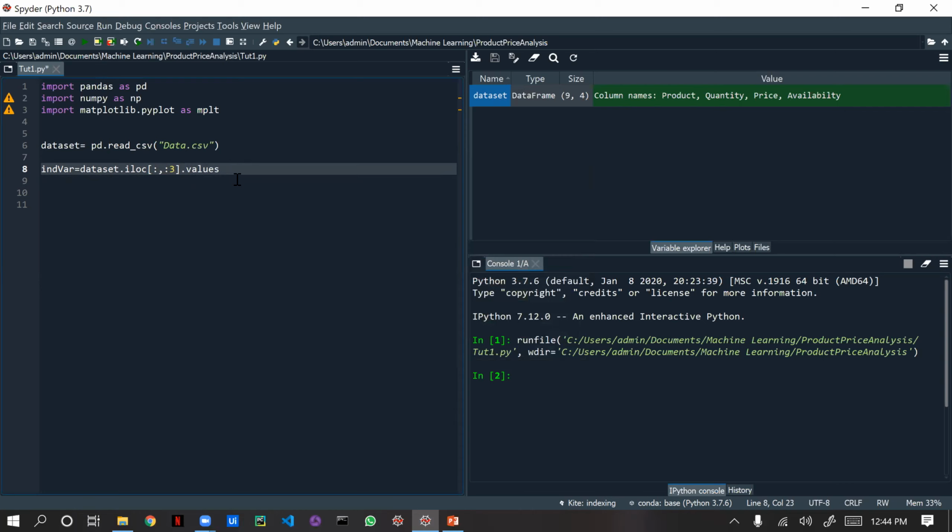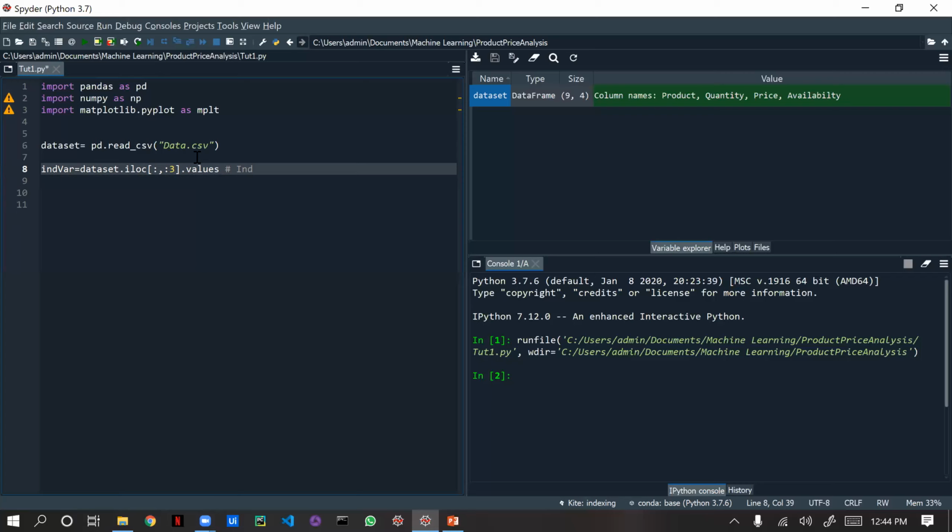Just give colon and 3. This is enough. This is how I used to write, rather than writing lengthy code. Based upon your coding skills and convenience, you can modify it.